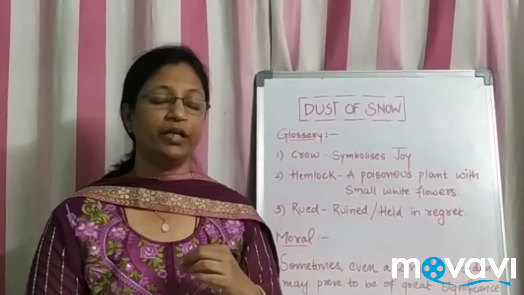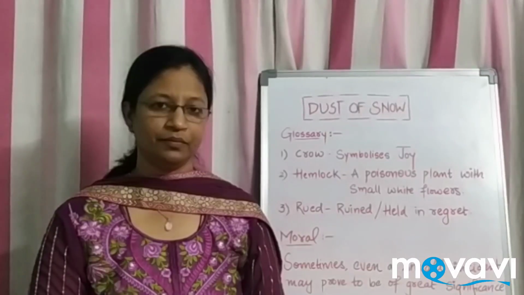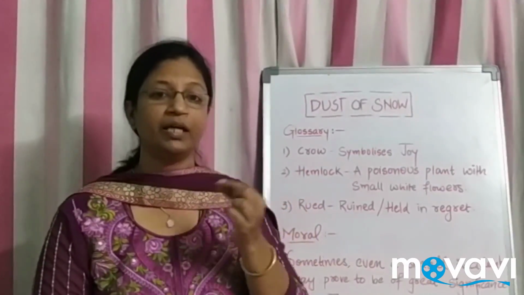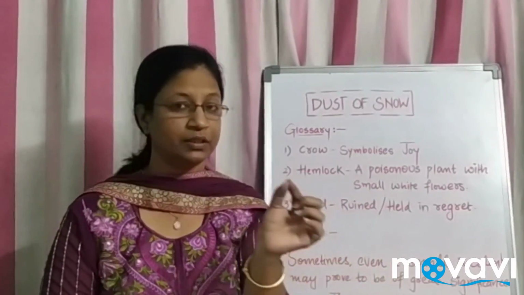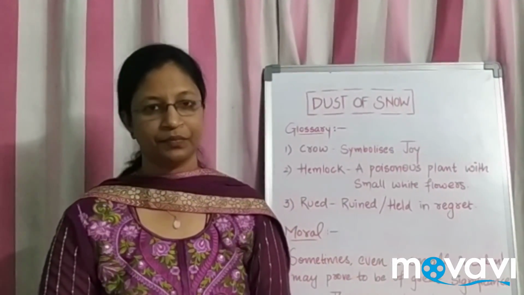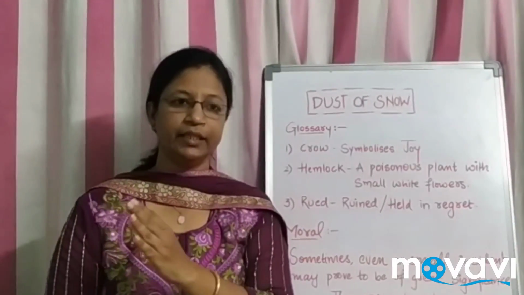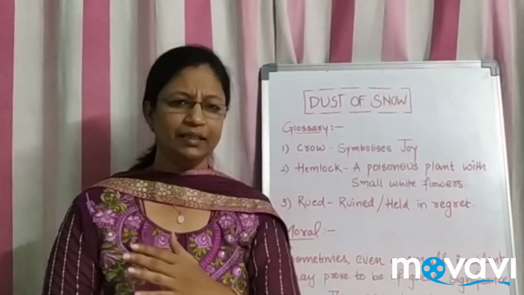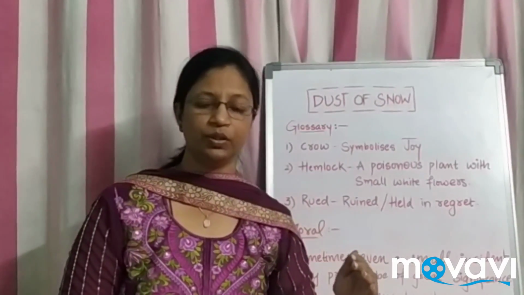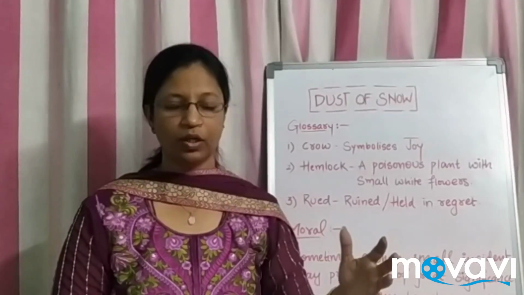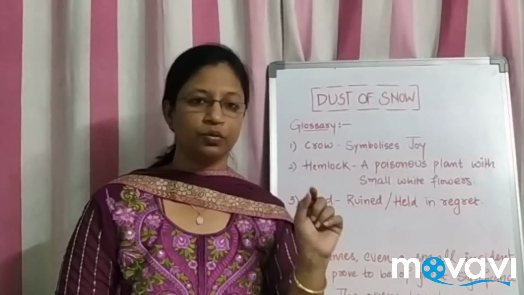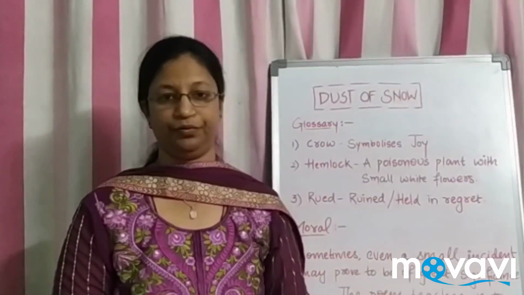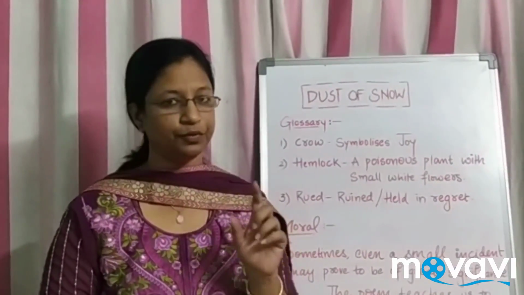Suddenly at that particular point, his mood changes. These are the small things which change your mood, and you have to make a change to get along in your life, is the point he wants to stress here. Clear? Continuously the whole day he was in sadness. The snow is symbolizing a little of the sadness there. Continuously he was in sadness, and even when he comes to the hemlock tree, there also he is not having any pleasure. But a small crow, a small action gives him a change in the mood, and that is the change in his life. That is what he is trying to say in the first stanza.